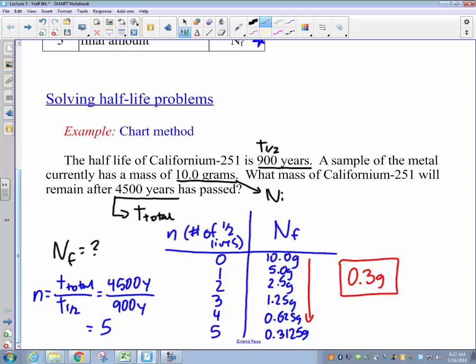So, that's essentially the chart method. Find the number of half-lives that have gone by, and then start with the initial amount and just divide by 2 each time you go through a successive half-life.